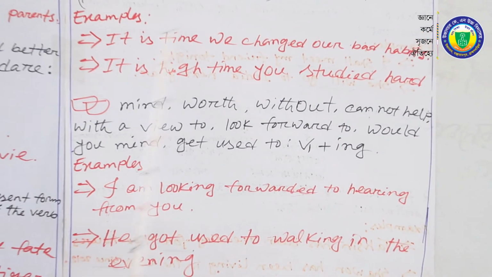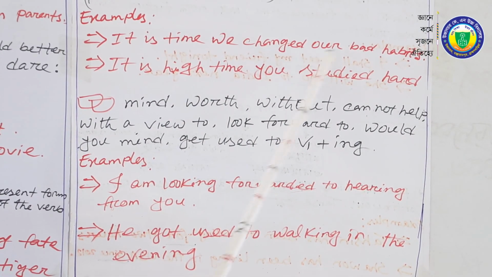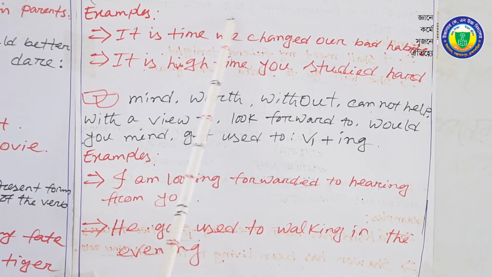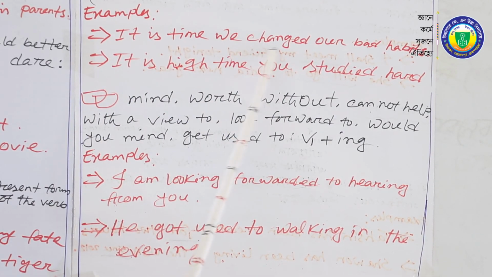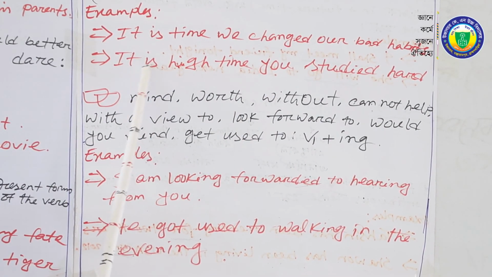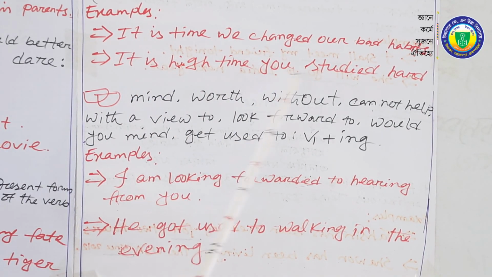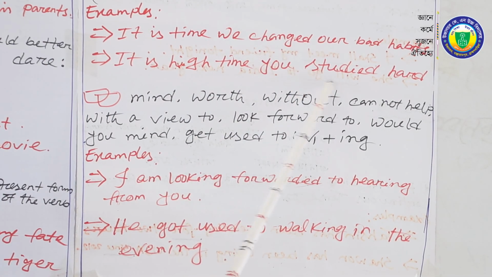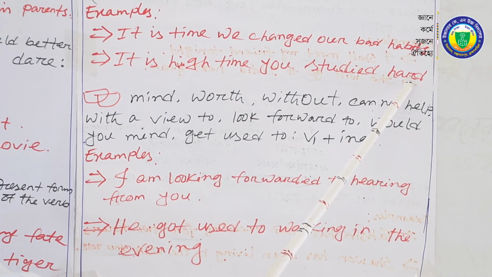It is time we changed our bad habits. Second one, it is high time you studied hard. It is high time, then the subject, we have used the past form of the verb studied.